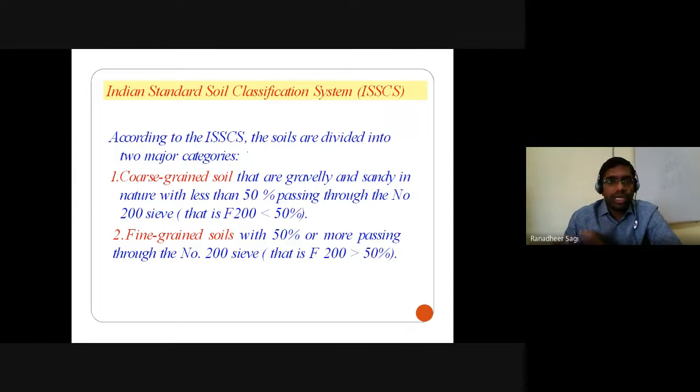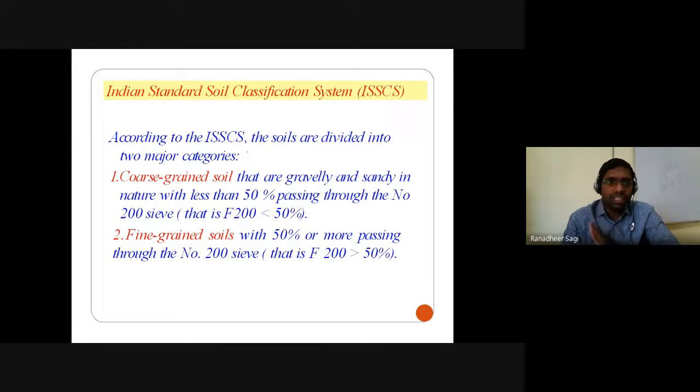But when it comes to the Indian Standard Soil Classification System, we are going to be introducing another subclassification in that plasticity chart based on the liquid limit value. If the liquid limit is greater than 50, we still consider it as highly plastic or highly compressible, even according to the Indian Standard Soil Classification System. However, if the liquid limit is between 35 and 50, we categorize that particular soil as intermediate plastic or intermediate compressible, and a liquid limit less than 35 is what we categorize as low compressible or low plastic.